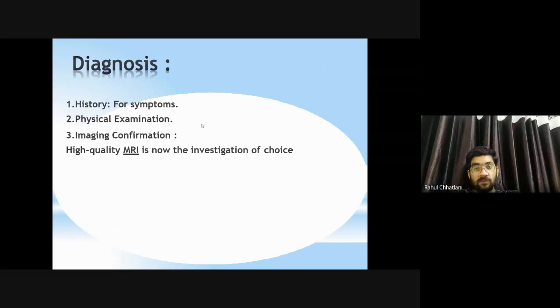Diagnosis. Coming to diagnosis, what is the first thing that you take? History. Yes, the patient's history. From that we will know which symptoms started when. Second, physical examination, the special tests that you will learn in musculoskeletal and other subjects. Also, imaging confirmation with MRI.